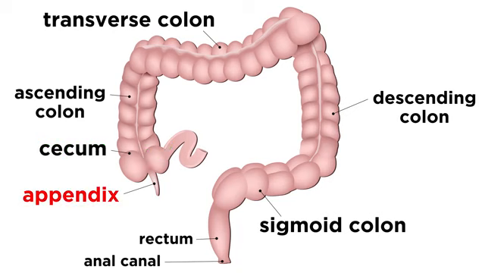Attached to this is the appendix, which contains lymphoid tissue. The colon is split up into the ascending colon, transverse colon, and descending colon, for obvious reasons relating to the direction of travel during those segments, as well as the sigmoid colon. This then feeds into the rectum, and finally the anal canal.